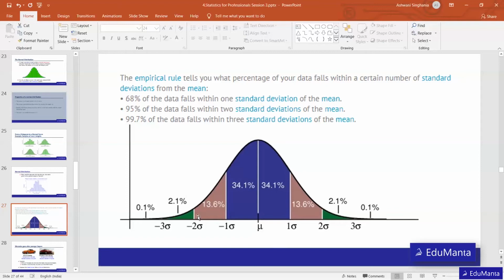So the whole of this area will be covering around 98% of the population. So this area will be covering the people who are earning between 6 and 14 lakh of salary. So this 98% of the population will be earning between this.